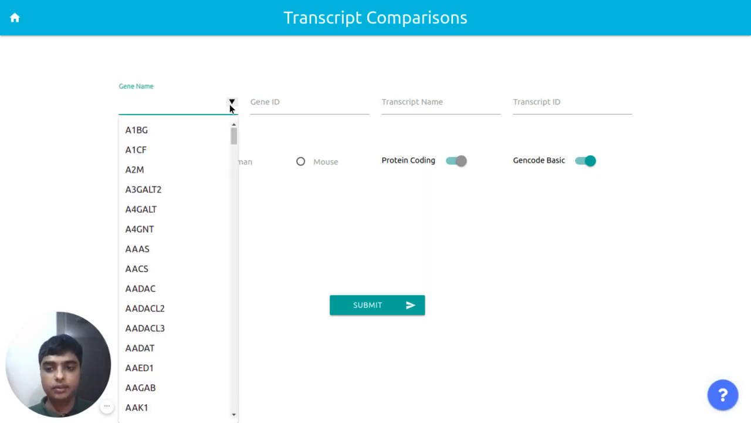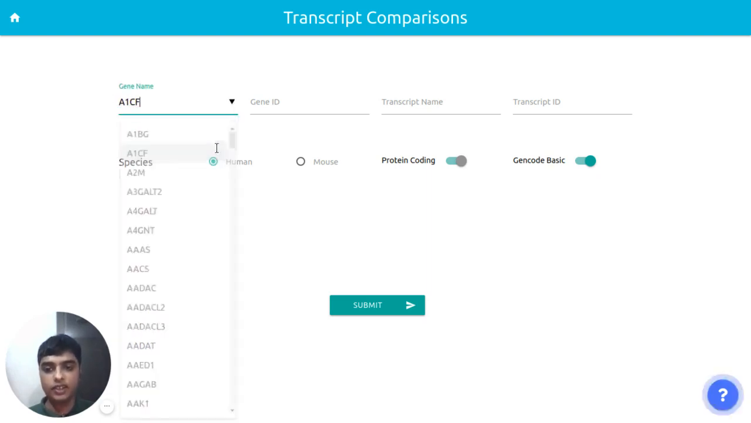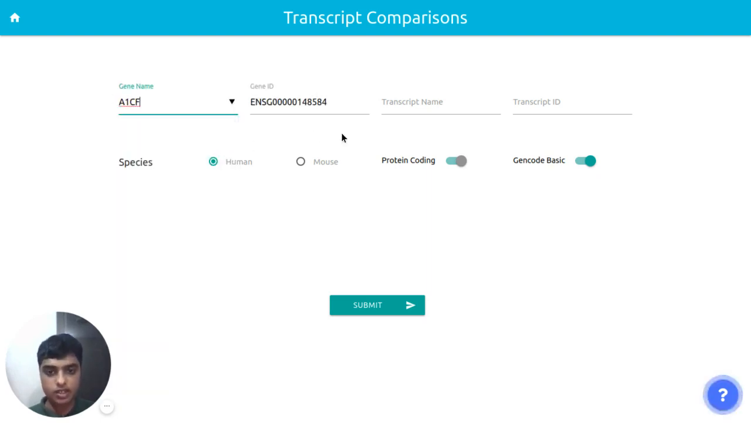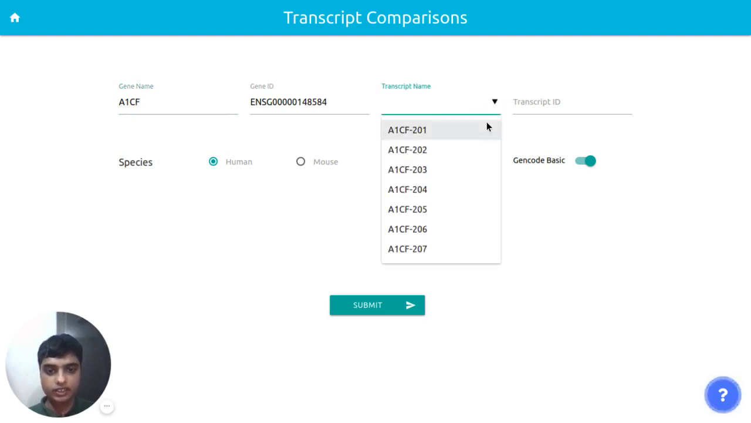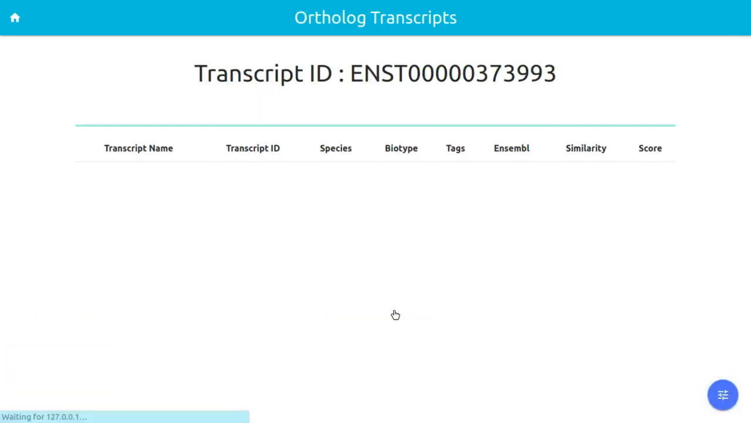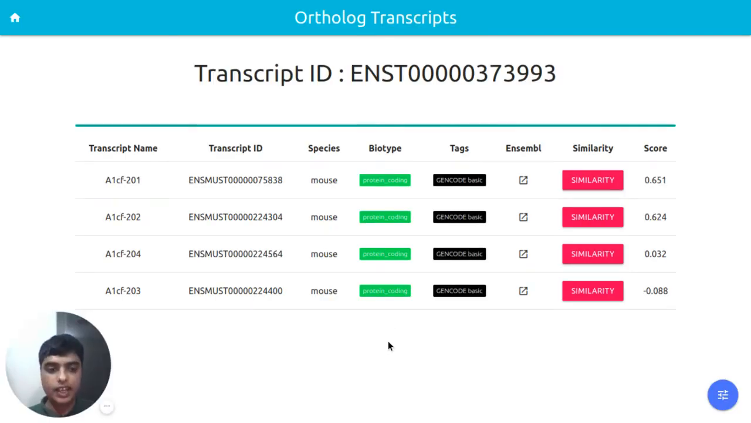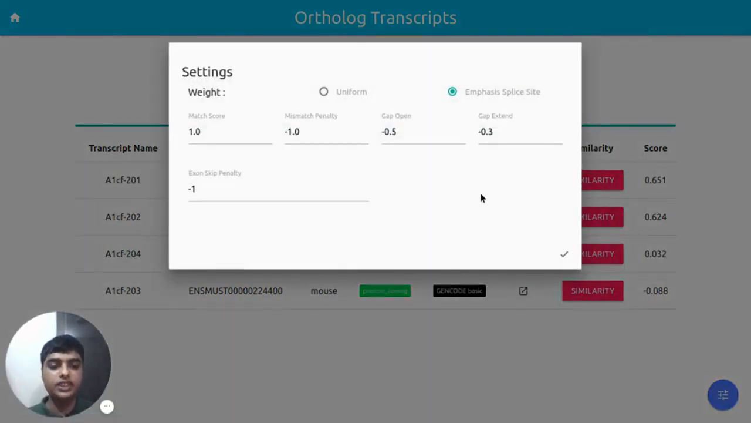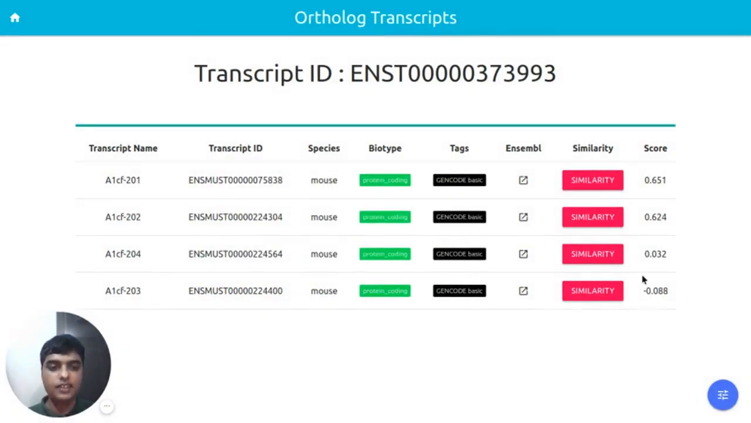Let me select a gene from here, for example A1CF. The gene ID has been selected automatically. Let me pick one transcript from here, which has already been filtered. Let me pick this one and submit the query. Now the result has been computed. We can see that this transcript is the most similar one and this is the least similar one. These numbers don't signify that much because they highly depend on the set of parameters we use, which can also be tuned. Now let us study the most similar one and the least similar one.